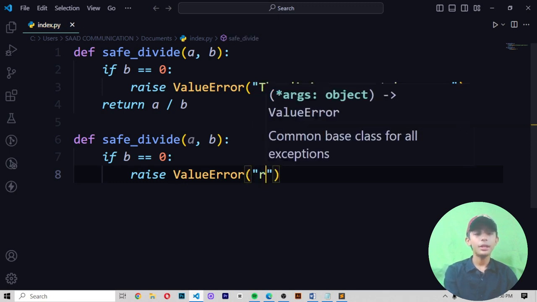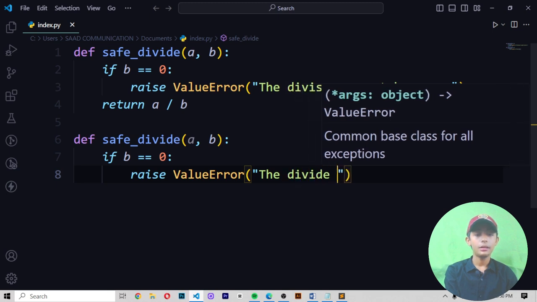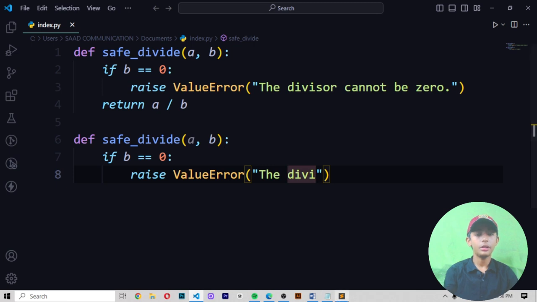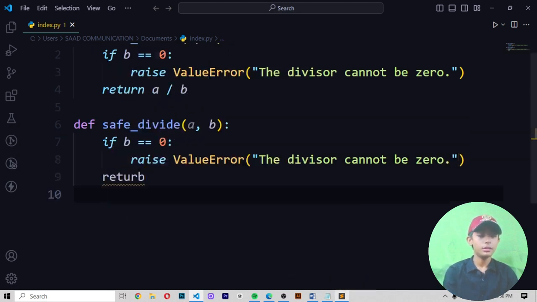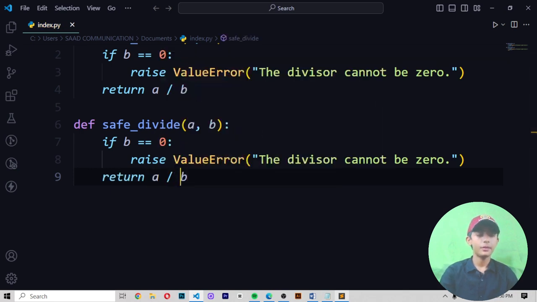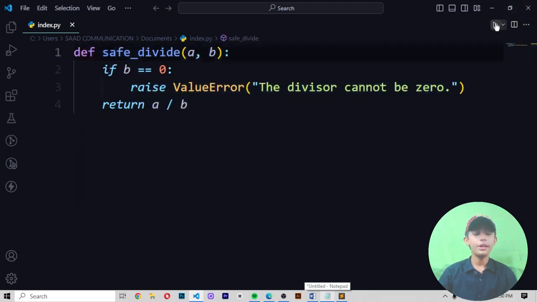In the double quotes I am writing here, the divisor cannot be 0, and then dot. And when I write here return, it should be a divided by b, and then remove this, and now save it and run it.